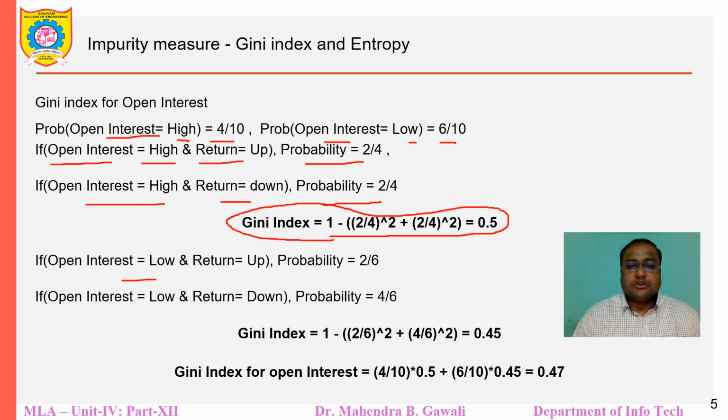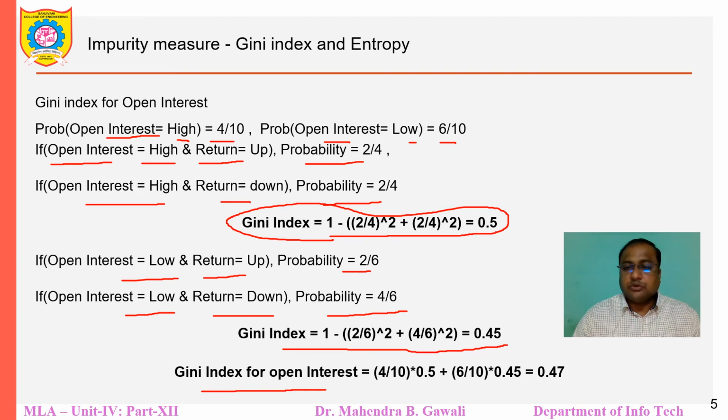If open interest equal to low and return equal to up, probability is 2 by 6. If open interest is low and return equal to down, the probability is 4 by 6. Gini index is 1 minus (2 by 6) squared plus (4 by 6) squared, equal to 0.45. So the Gini index for the complete open interest is 4 by 10 into 0.5 plus 6 by 10 into 0.45, equal to 0.47. So this is the Gini index for the open interest column.